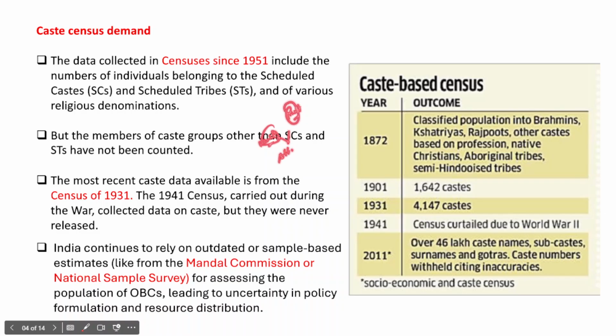Affirmative action will not be justified if we spend the same amount of resources on the least benefited class and the most progressive caste. So it is very, very important for us to identify the least progressive as well as the most progressive castes, and thereby it will result in adequate and effective policy formulation and resource distribution as well, right?